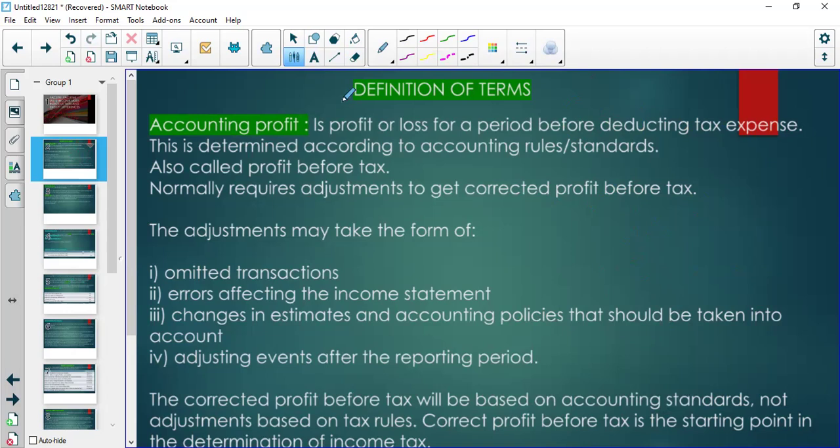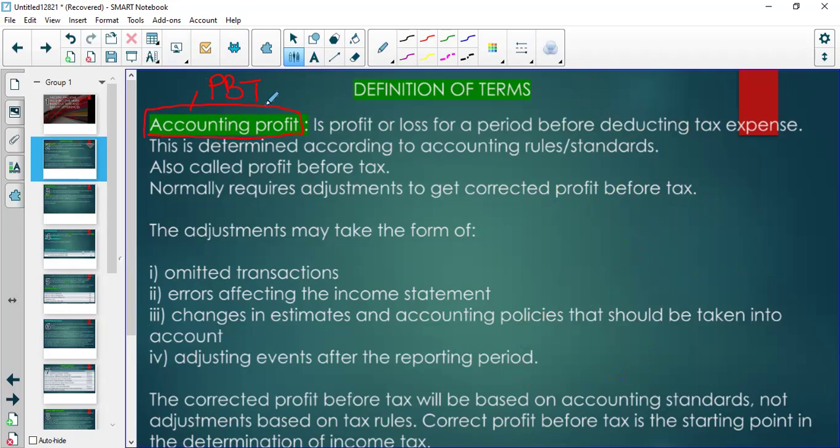You have the income tax expense. Now that income tax expense is based on accounting profit. So accounting profit is also referred to as profit before tax.